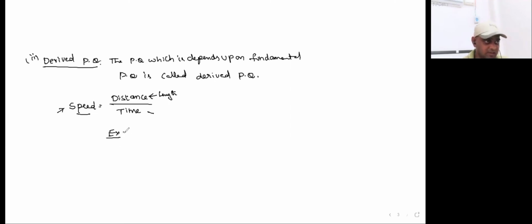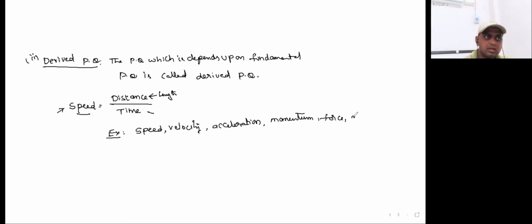Examples for derived physical quantities: speed, velocity, acceleration, next momentum, force, energy, etc. Many are there. So this is about the derived physical quantity.